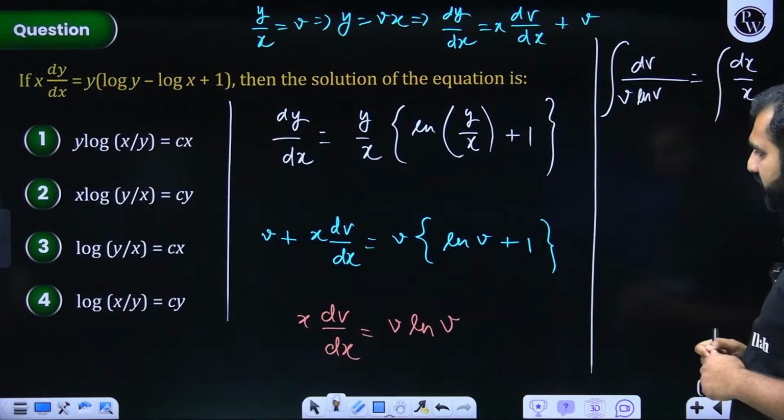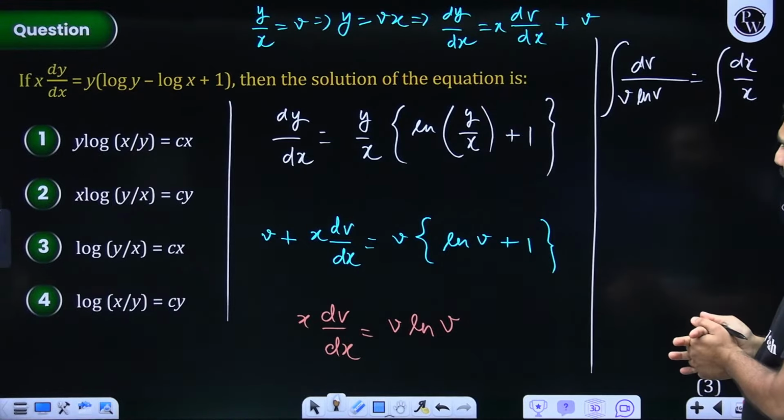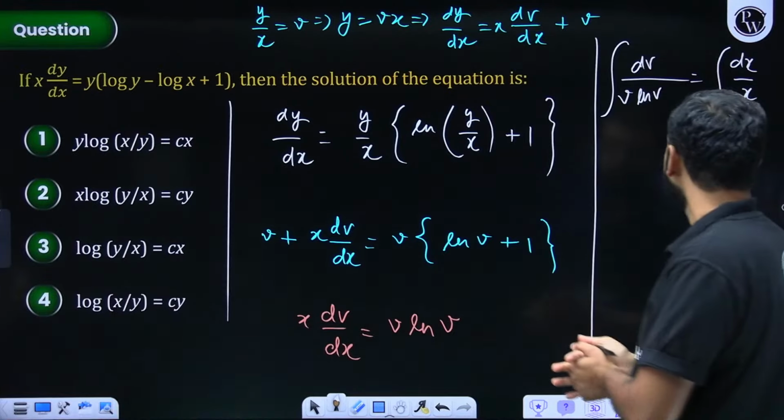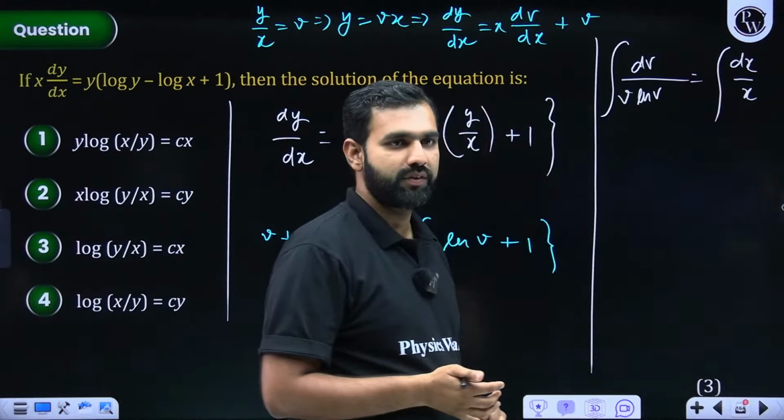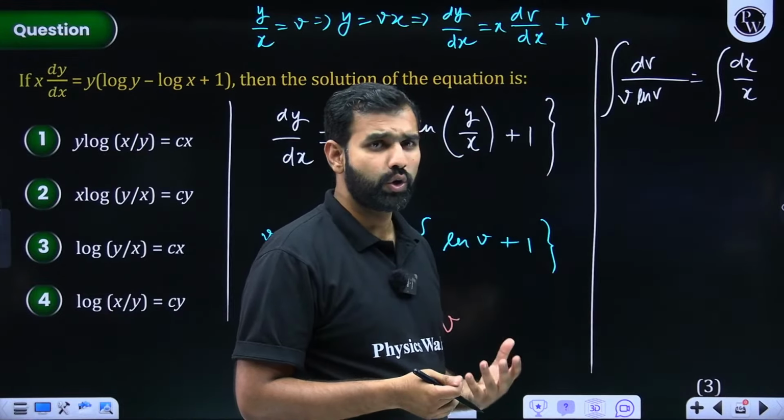Give me a quick update. dv by v ln v equals dx by x, right? I think from here, I did not tell you what is needed to be done. Can you not do it by yourself?